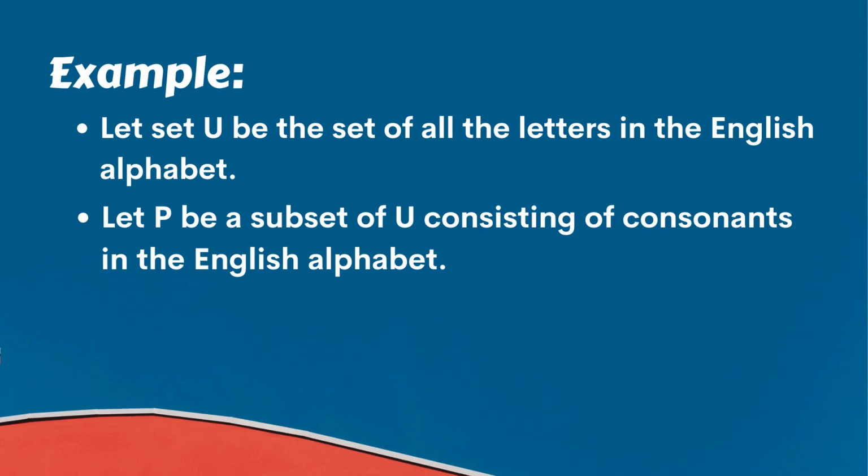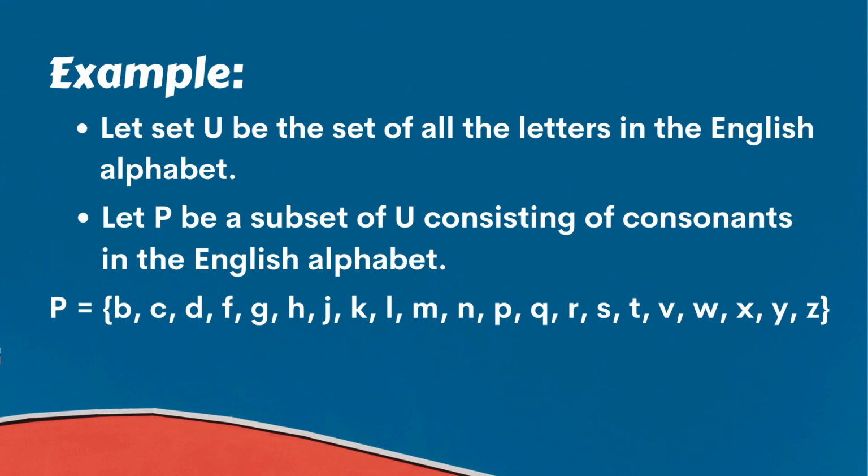Example: to make it clearer, consider universal set U of all the letters in the English alphabet. Let the set P, a subset of U, be defined as a set which consists of consonants in the English alphabet.